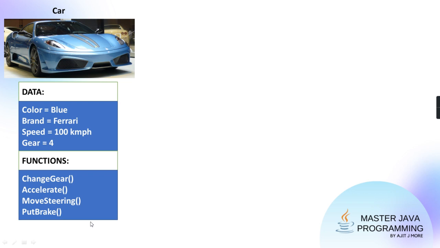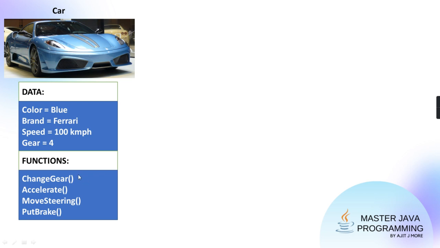And then the behaviors, which we call functions. Commonly for a car, a behavior is change gear. Changing gear is also an algorithm. It's a procedure. When you press the clutch, the gearbox opens, the handle becomes loose, and then you can put it into any gear you want. But that functionality is hidden from you. The person who is operating the car does not know how things are happening within it. The person using the car just uses the behavior and doesn't know the algorithm of the behavior. It is abstract.